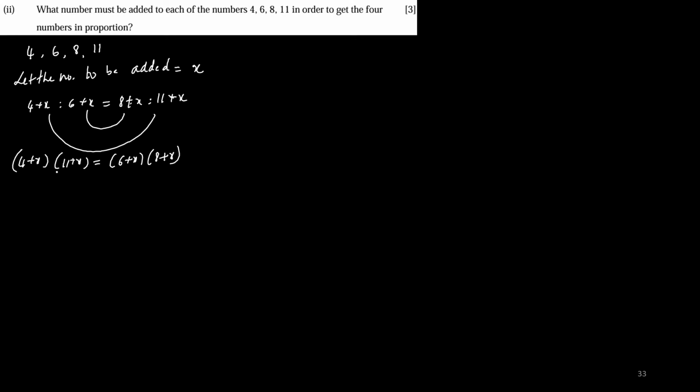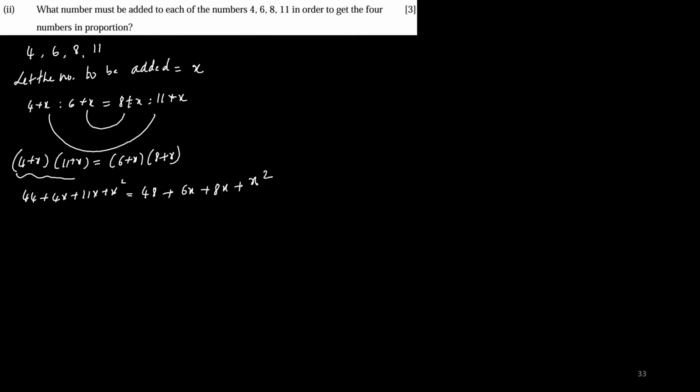So what is the number to be added to each of the numbers to get the numbers in proportion? I have taken the number as x. So 4 plus x is to 6 plus x equal to 8 plus x is to 11 plus x. Product of means equal to product of extremes. Now you multiply these two. You'll get 44 plus 4x plus 11x plus x square is equal to 48 plus 6x plus 8x plus x square.